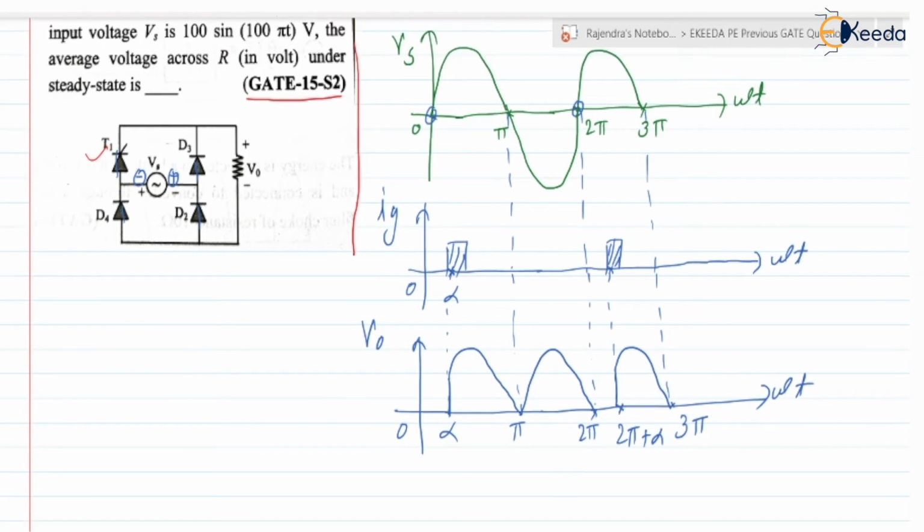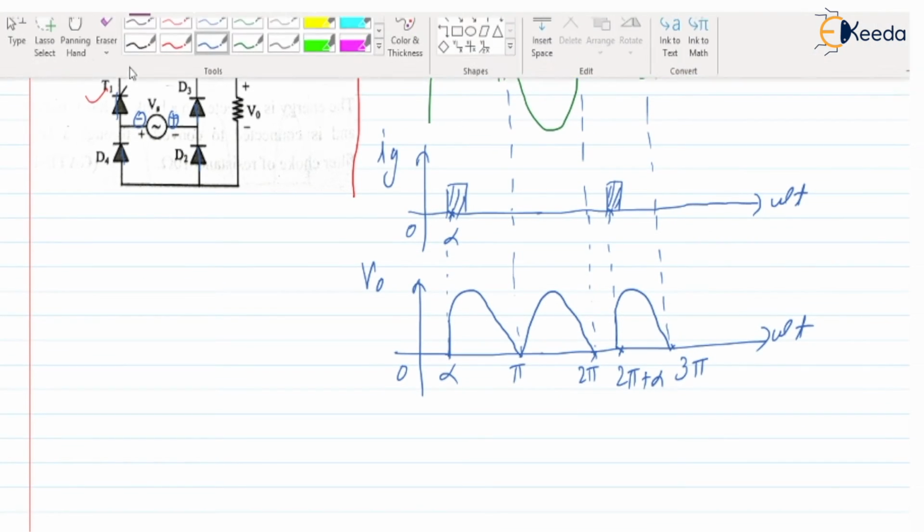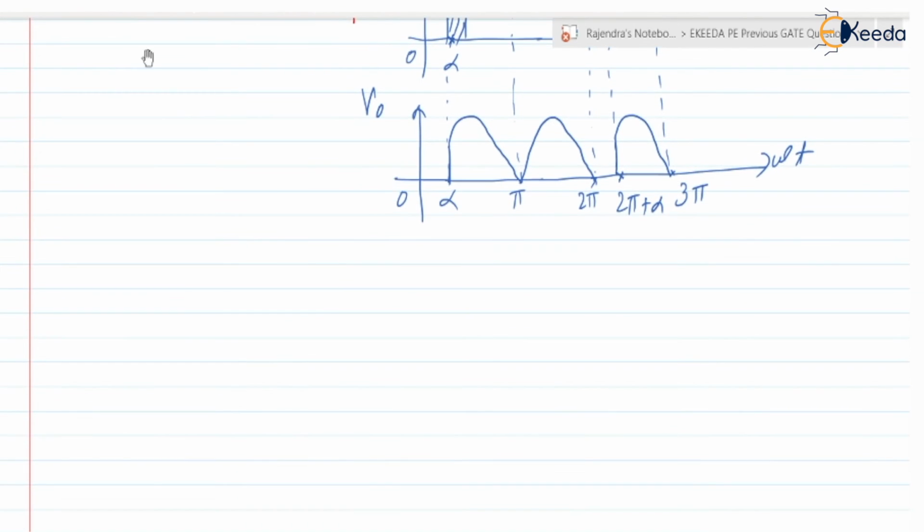The average voltage is asked, so we can write V0 average. Whatever varies from 0 to 2 pi, the same repeats. It is divided as alpha to pi and pi to 2 pi. During alpha to pi, V0 is the same as the supply voltage, so it is Vm sine of omega t d omega t.